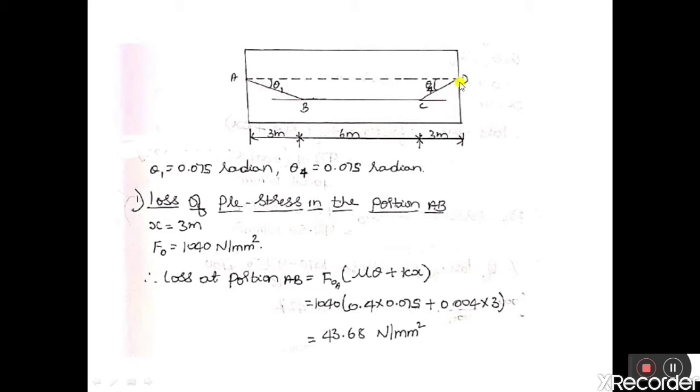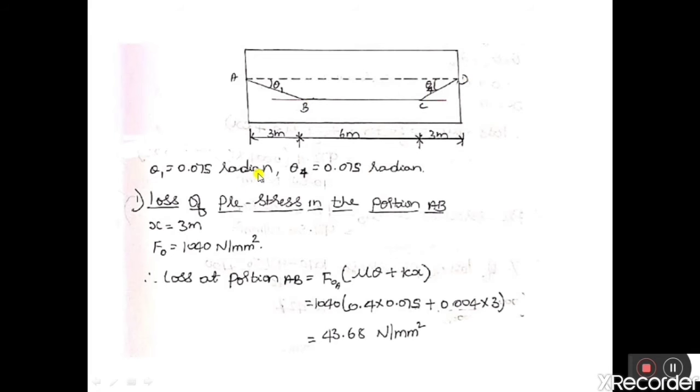So we are asked to calculate the initial stress or the initial force at B, at C and at D. We know the relation: stress is equal to force by area. Using this relation, we can calculate the stress at B, C, D, as well as the force, that is the prestressing force at B, C, D.